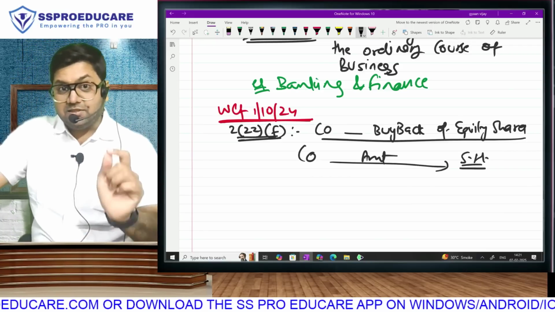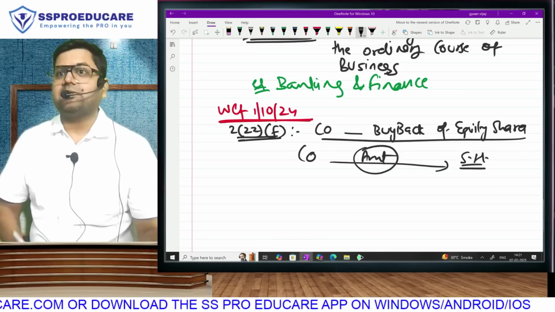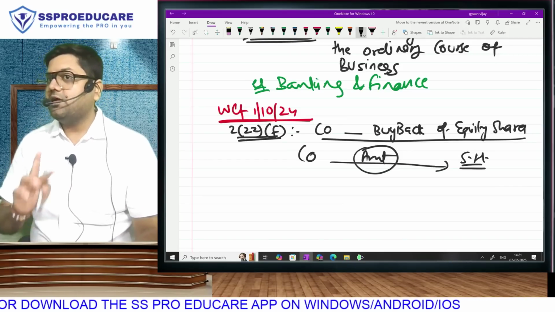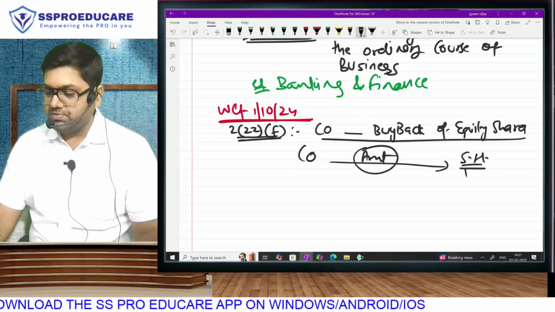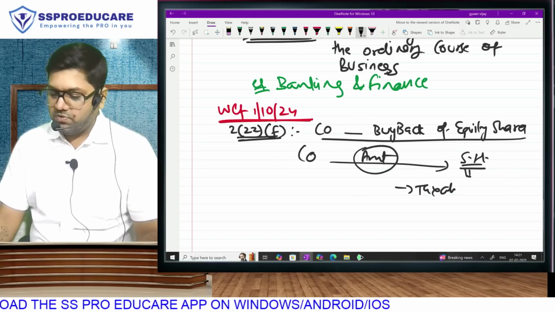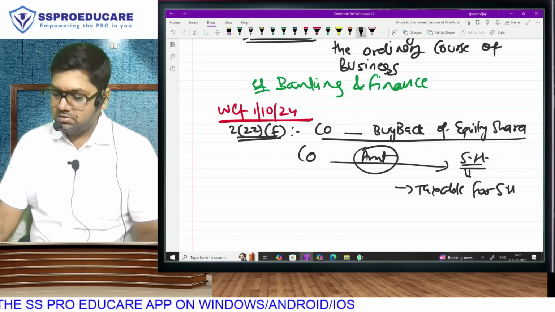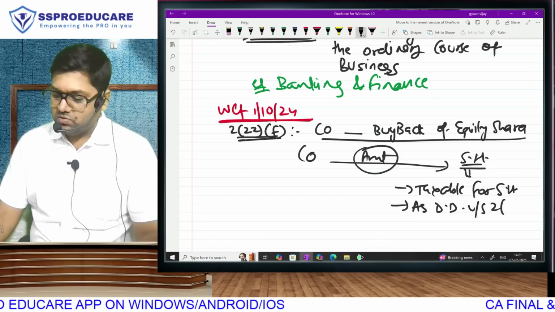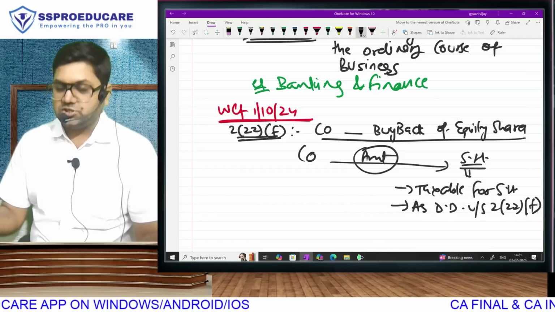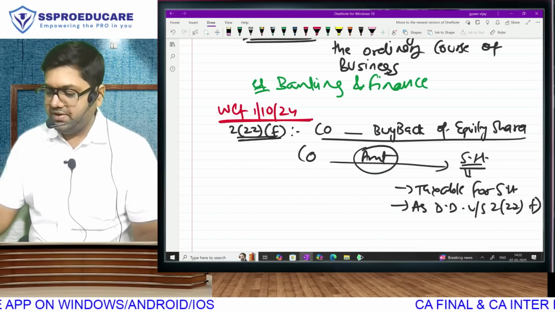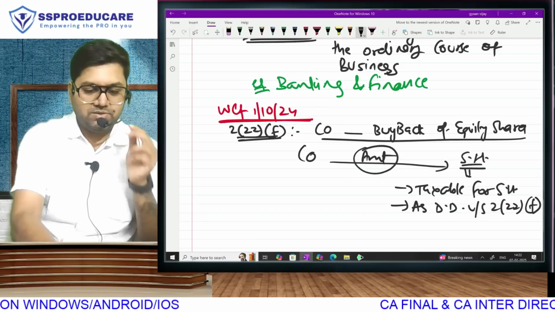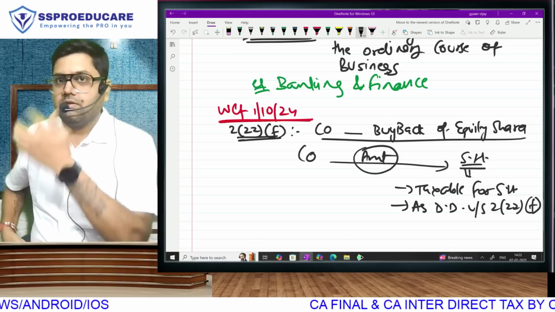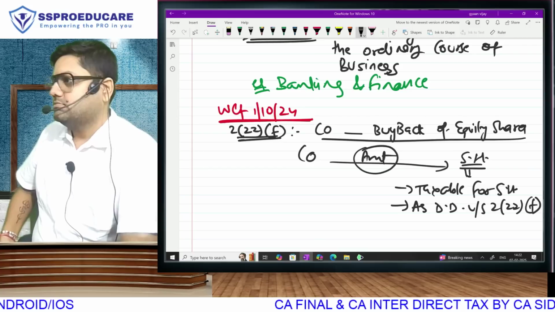Do you remember that till 30th September on this amount the company is supposed to pay a tax called buyback tax? But from 1st October that buyback tax is abolished, and therefore do we know that the amount received is now going to be taxable for shareholders as deemed dividend under section 222F. It is assumed that the company is distributing dividend to the shareholder. Correct hai?